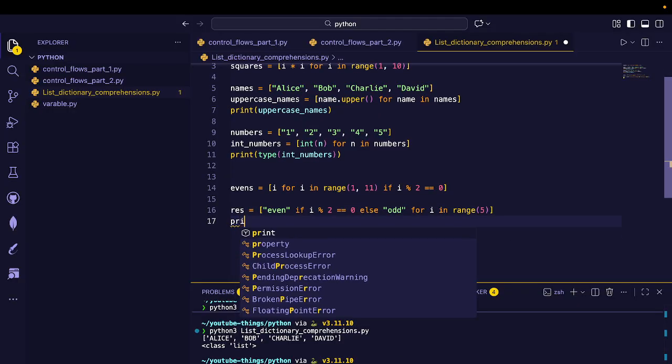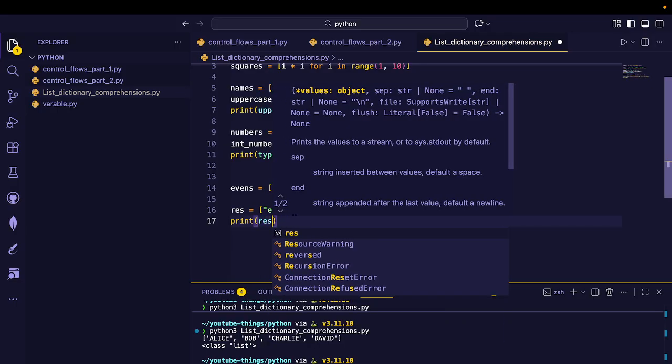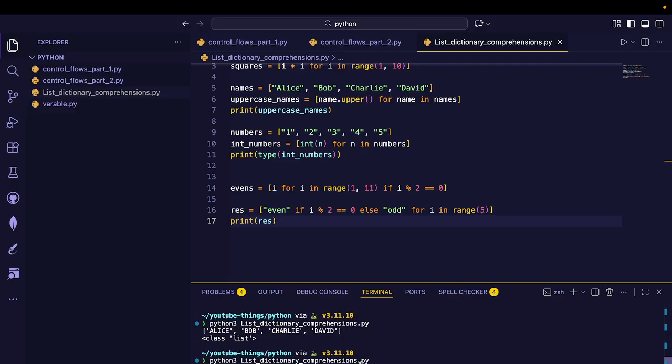So let's print res. Even odd even odd even.